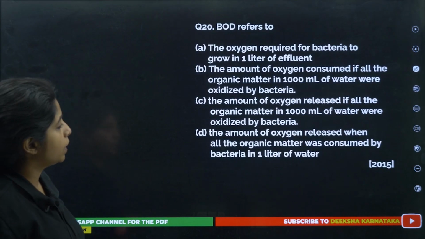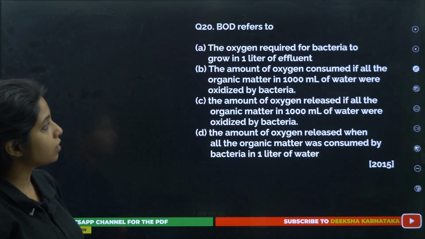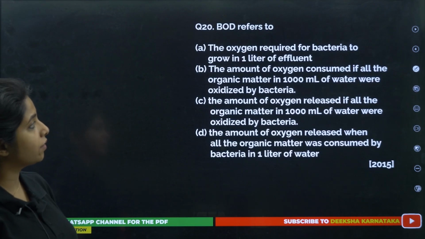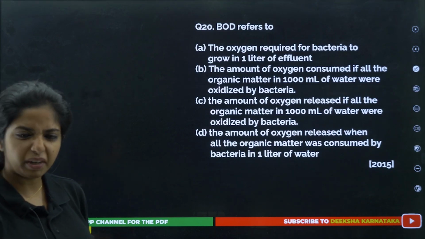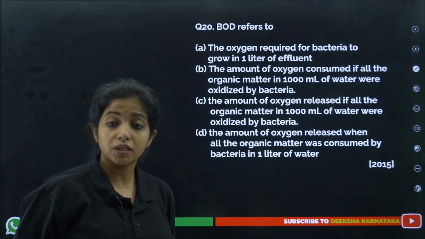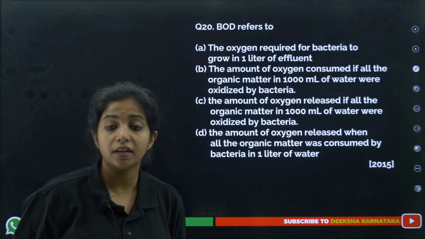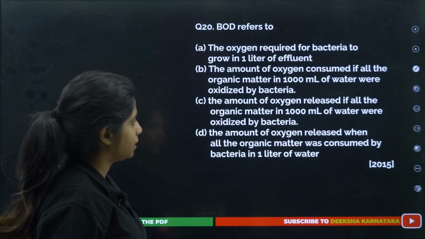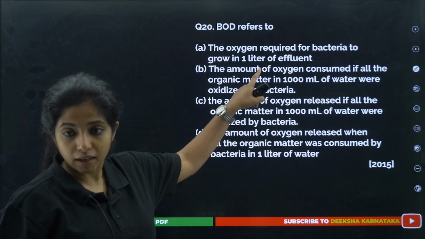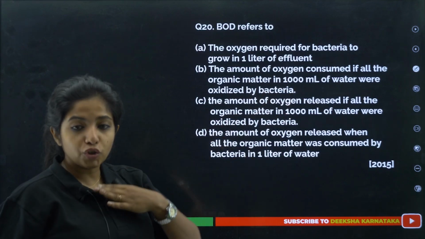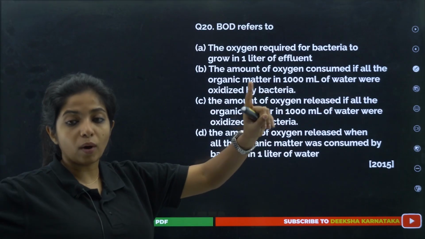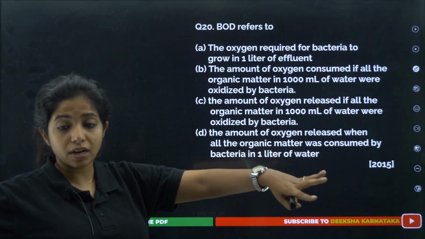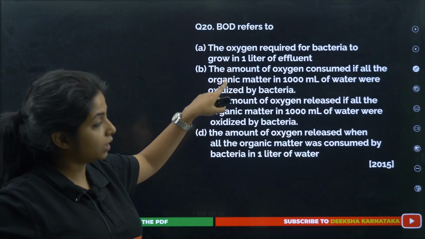Yes. Now 20th. BOD refers to the oxygen required for bacteria to grow in 1 liter of effluent, or the amount of oxygen consumed if all the organic matter in 1000 milliliter of water were oxidized by bacteria. The amount of oxygen, I am repeating again, the amount of oxygen consumed if all the organic matter in 1000 milliliter of water were oxidized by bacteria. This is the answer.